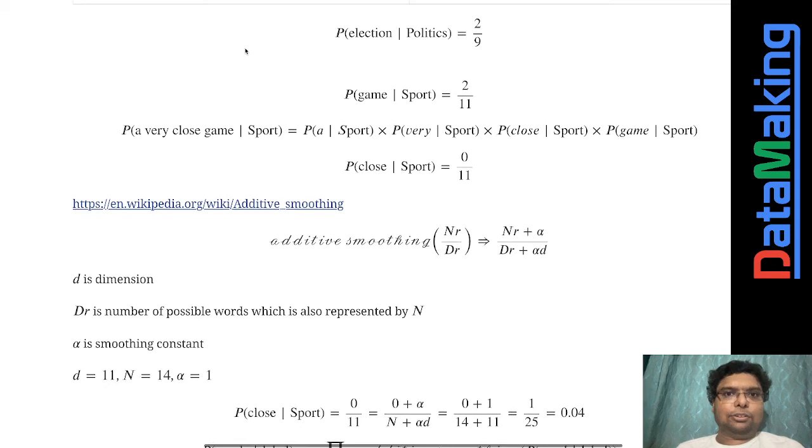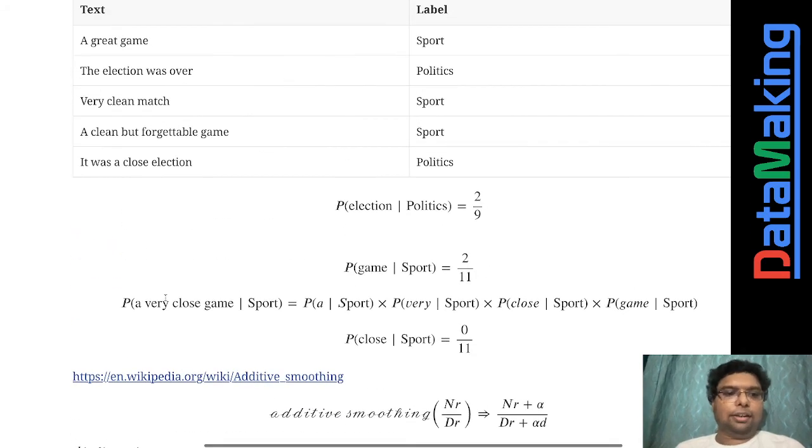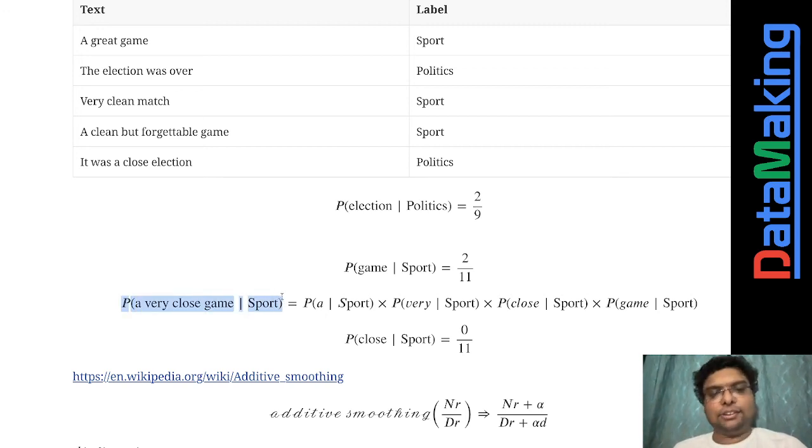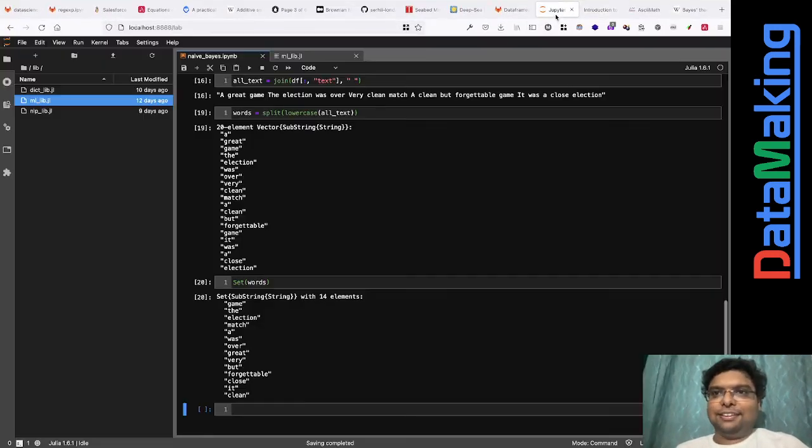Similarly, calculate it for politics as well, a very close game in politics, and whichever is higher, you will say it belongs to sport or politics. If P of very close game of sport is higher, then you will say it is sport, or if P of very close game of politics is higher, you say it is politics. Now we'll see it in action.